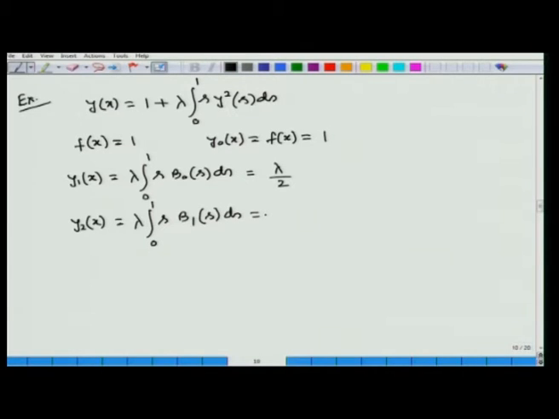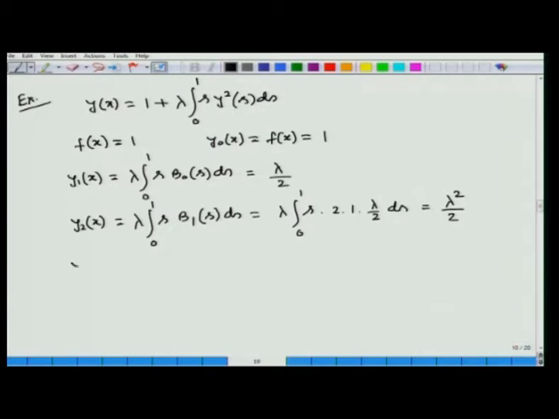Now, b1(x) was 2y0y1(x), y0 equal to 1, y1(x) equal to lambda by 2. So, this will be equal to lambda integral 0 to 1 s into 2 into 1 into lambda by 2 ds, and this will be equal to lambda² by 2.